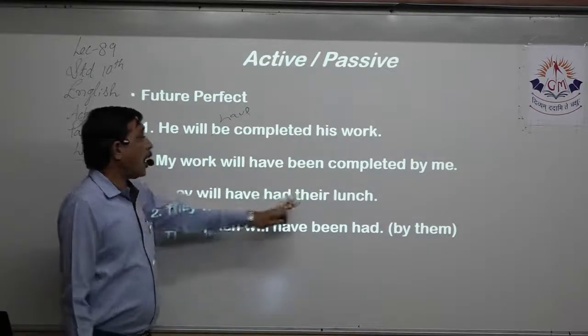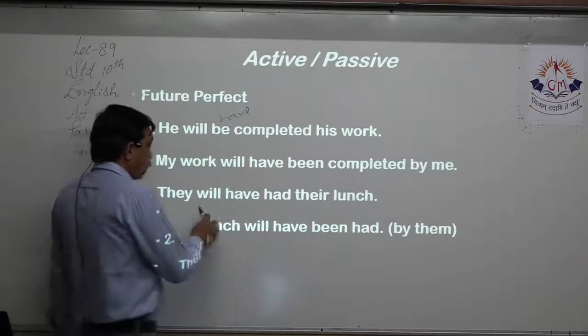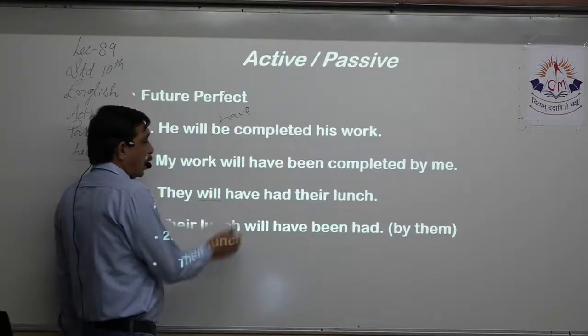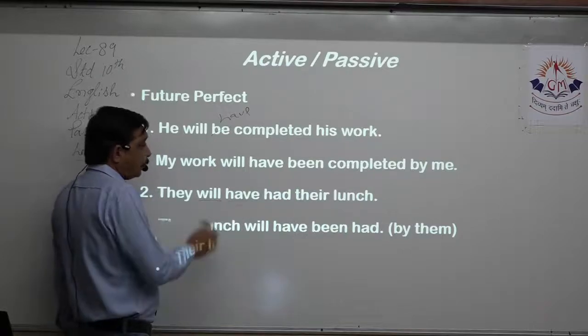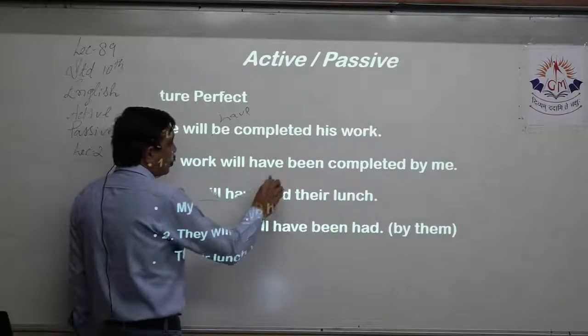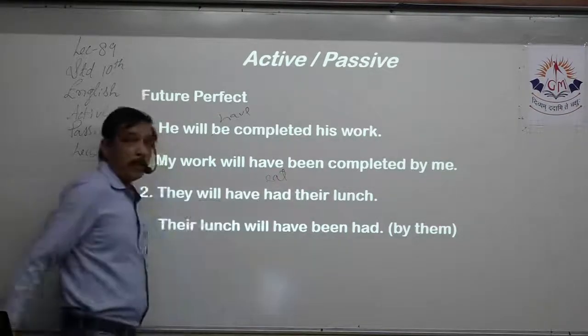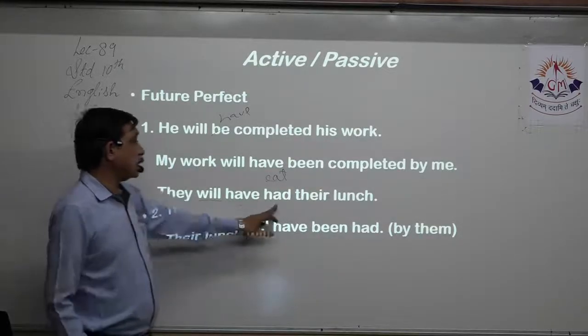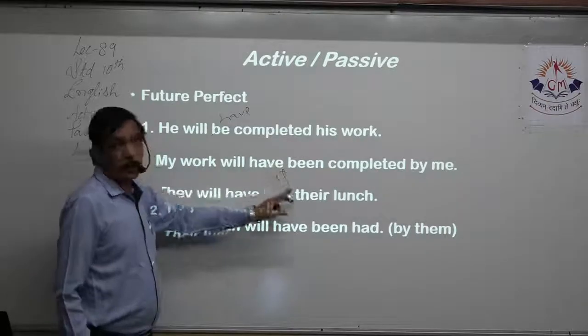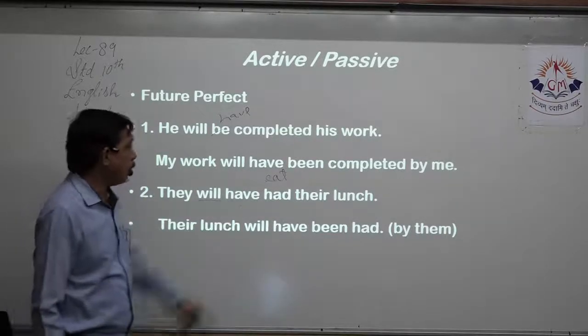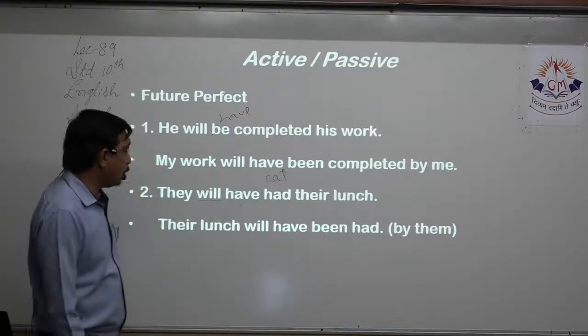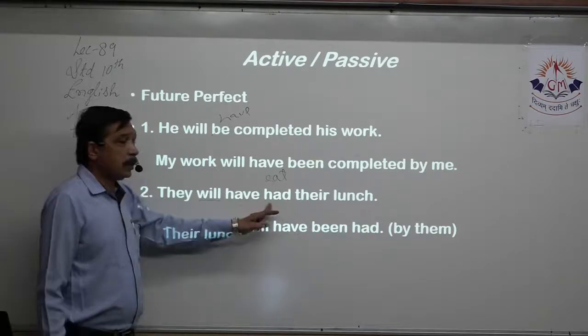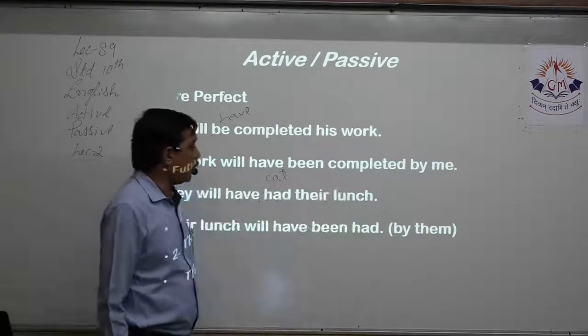They will have had their lunch. Now here "will" tells me it is future tense. "Have" tells me this is perfect tense. So future perfect. "Had" we use for eat. Right? So this "had" is not for any other purpose. It tells us that they will have eaten their lunch. We don't write like that, but that is "had". So we will keep it as it is. So "had" here means eat. That means we will keep the verb as it is.